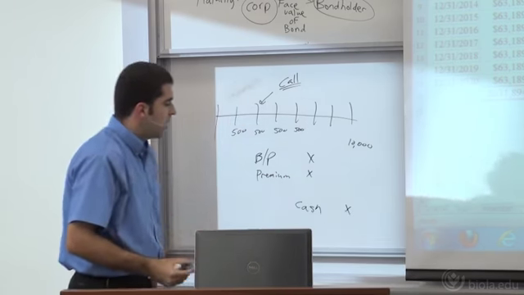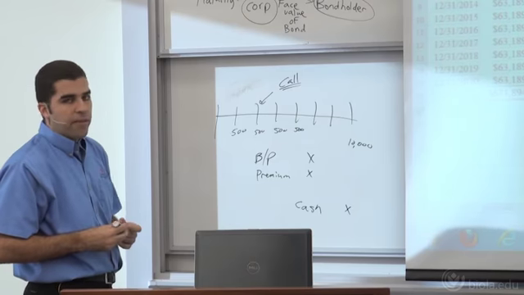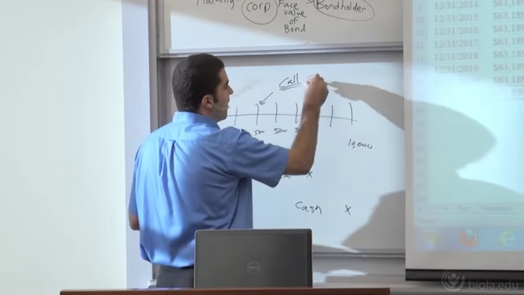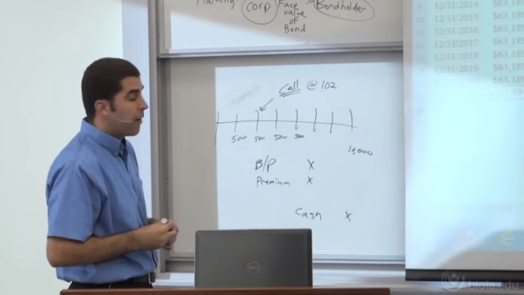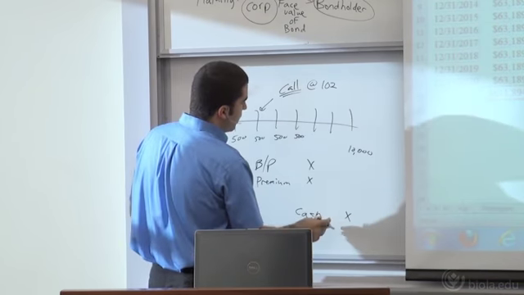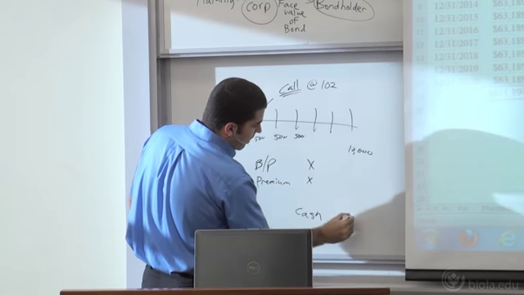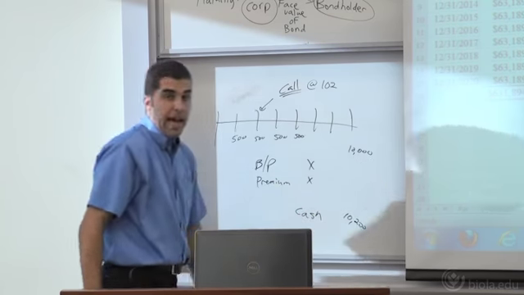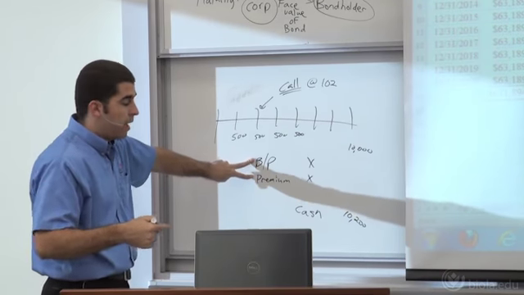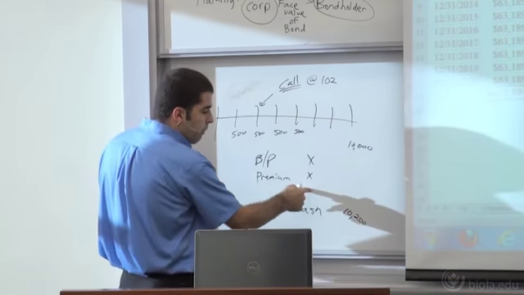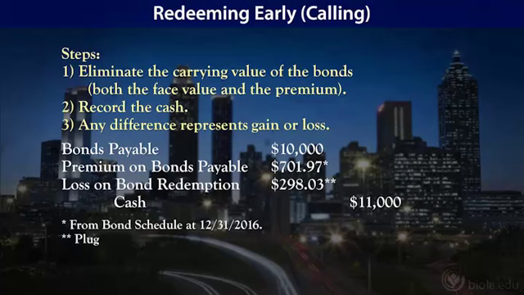Cash is going to be based on, so typically there's a little premium with the call provision. So we might be able to say we call at 102. And basically that tells us we're going to have to call at 102% of the face value. So we would take that 10,000 times 1.02, and basically we would have to pay 10,200 in cash. Now, typically they aren't going to balance out. So typically our book value is not going to be the same amount that we had to pay there. So if we need more debit here, well, that's going to be a loss on bond redemption. If we needed a debit in order to balance there, we're going to debit loss on bond redemption.